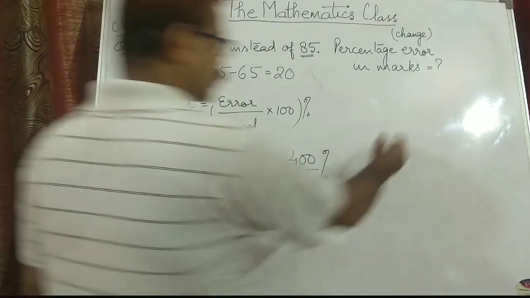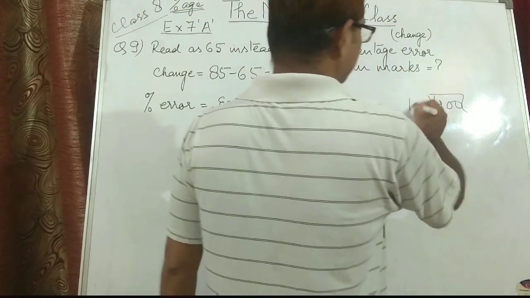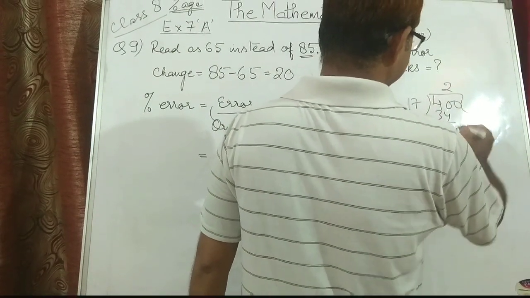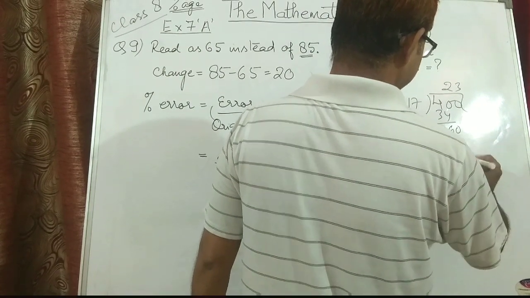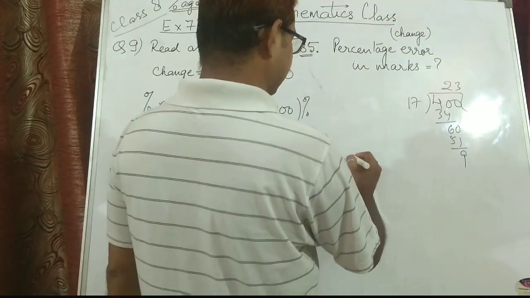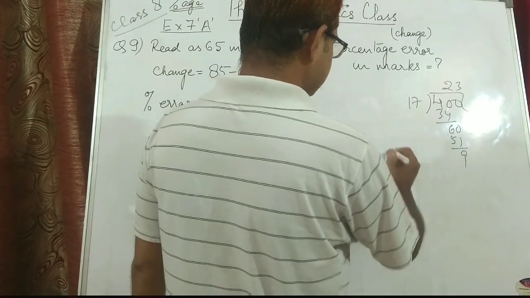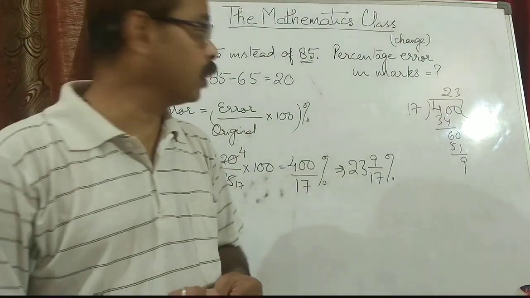If you want, you can solve it and convert it into a mixed fraction. 400 divided by 17: 17 2s are 34, 17 3s are 51. What is left? 9. So this can be further written as 23 whole 9 upon 17 percent. I hope this is clear to you all.